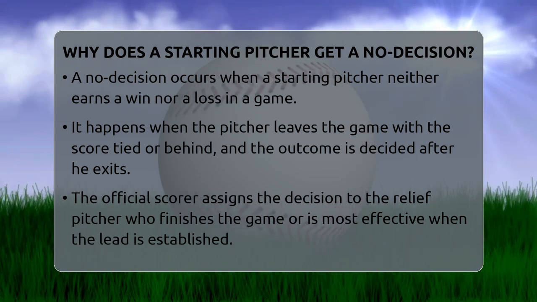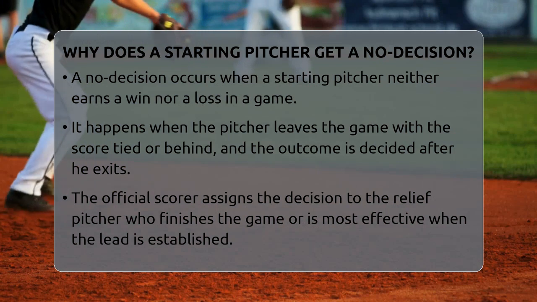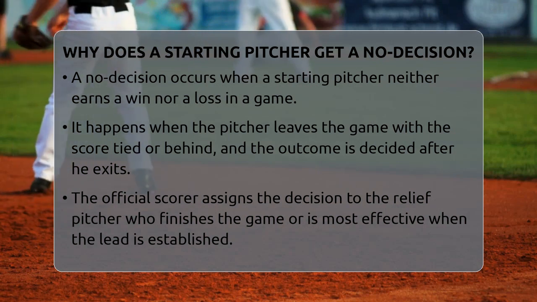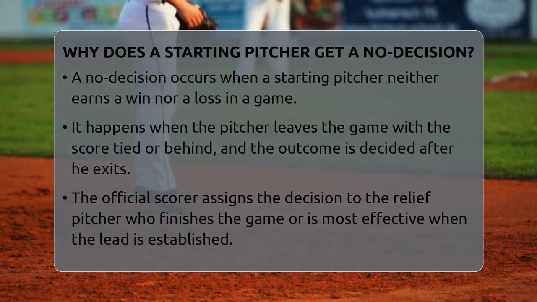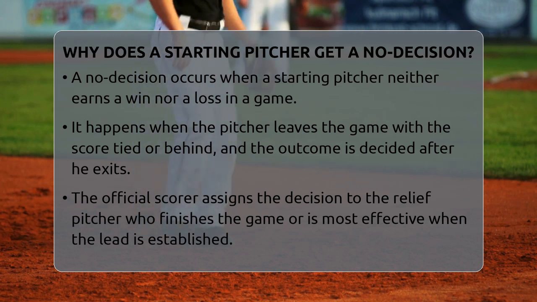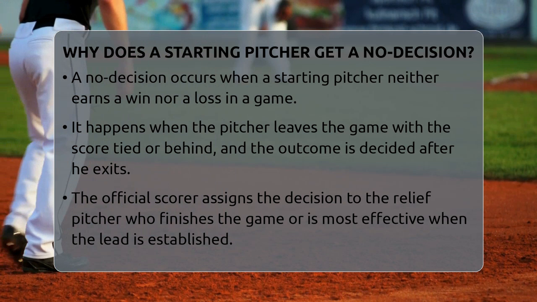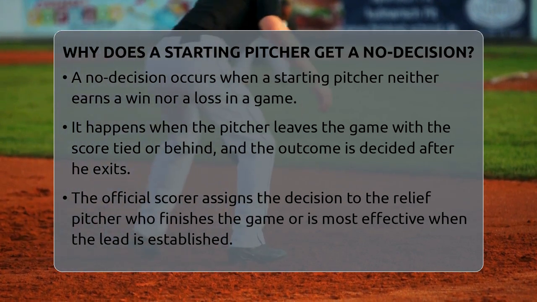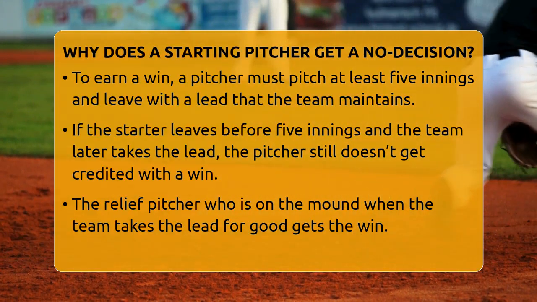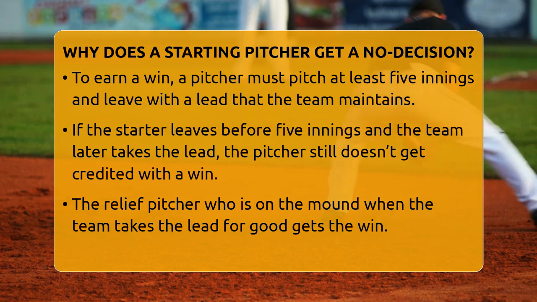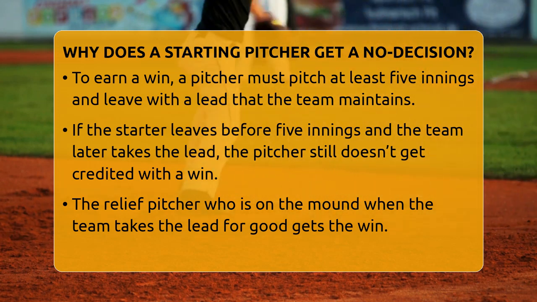When a starting pitcher leaves the game, the official scorer looks at what happened after he exits. If the team is still tied or behind, and the lead changes later, the pitcher doesn't get credited with a win or a loss. Instead, the decision goes to the relief pitcher who finishes the game, or the one who was most effective when the lead was established.